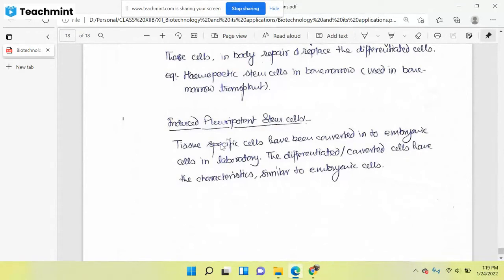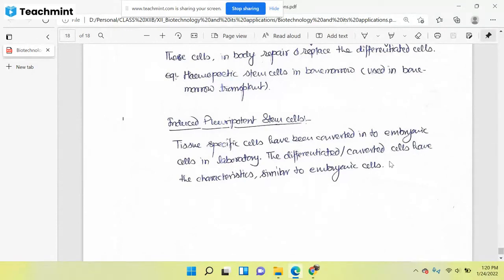It is very difficult. If we take a skin cell and convert it into its mother cell, or the progenitor cell, or the embryonic cell, it is very difficult. So the converted cells have characteristics similar to the embryonic cell.